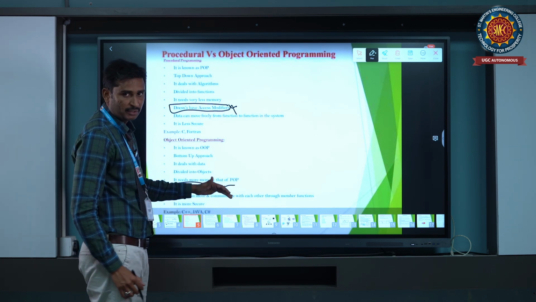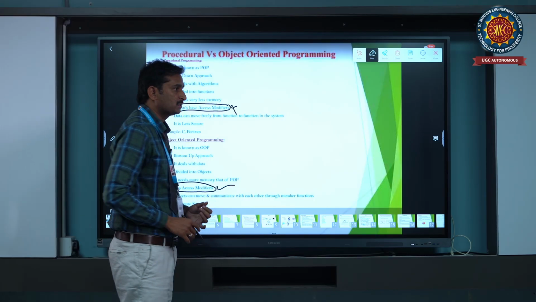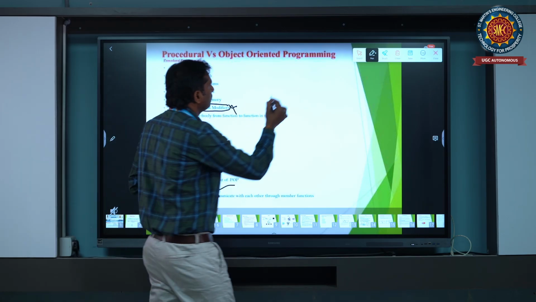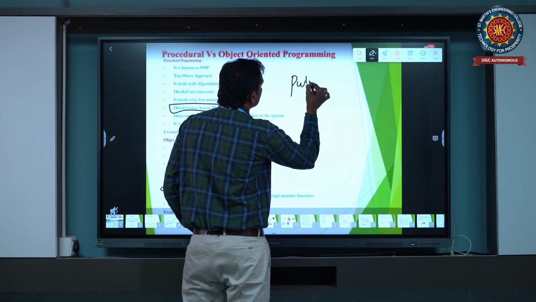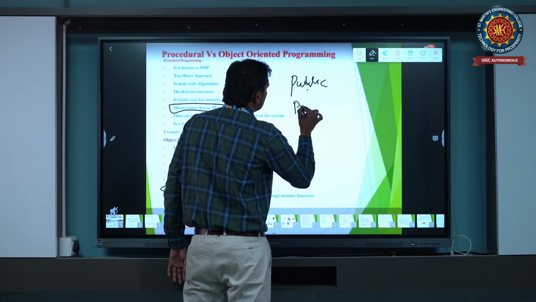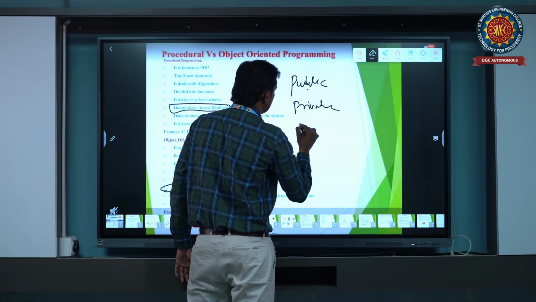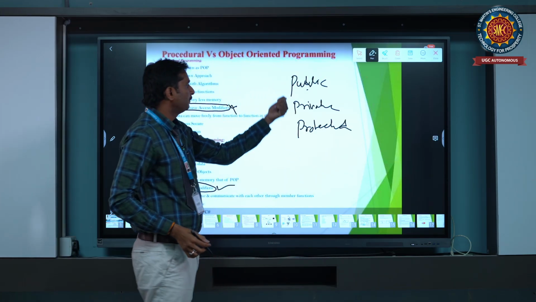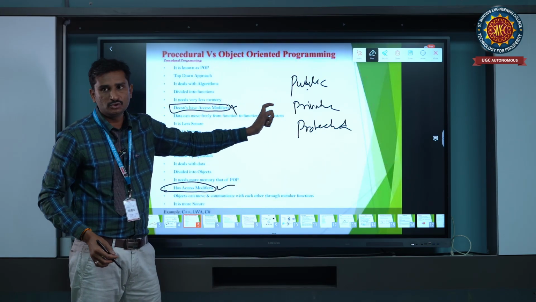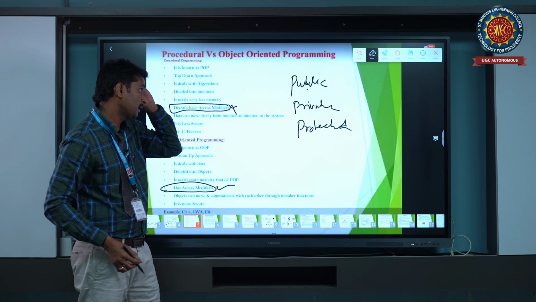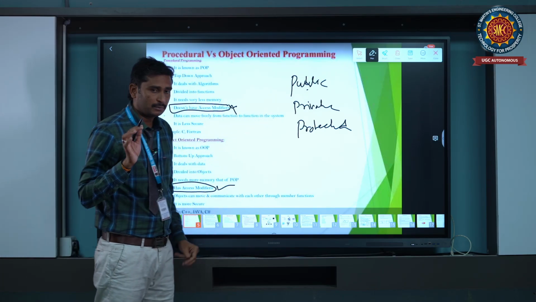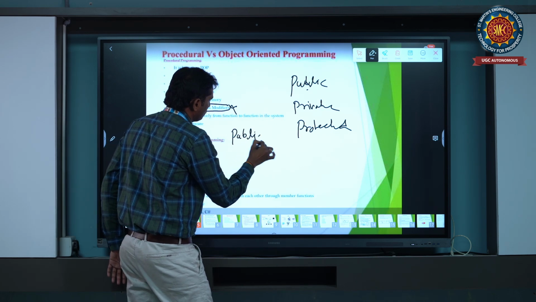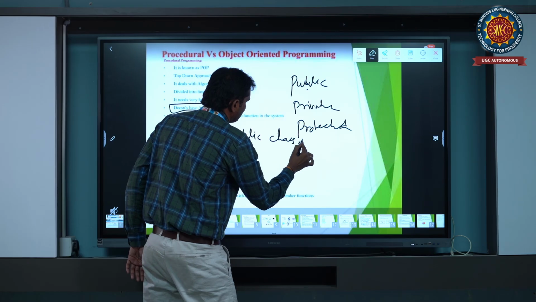The access modifiers are public, private, and protected, used in object oriented programming. Public means we have to write it before the class, for example, public class A.